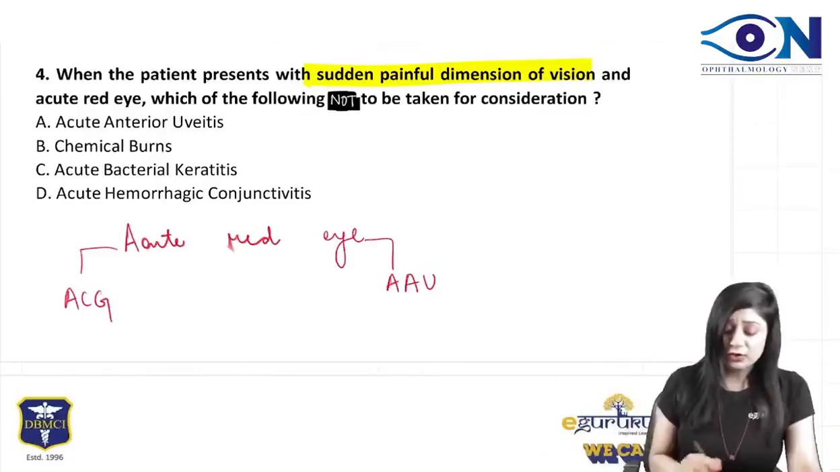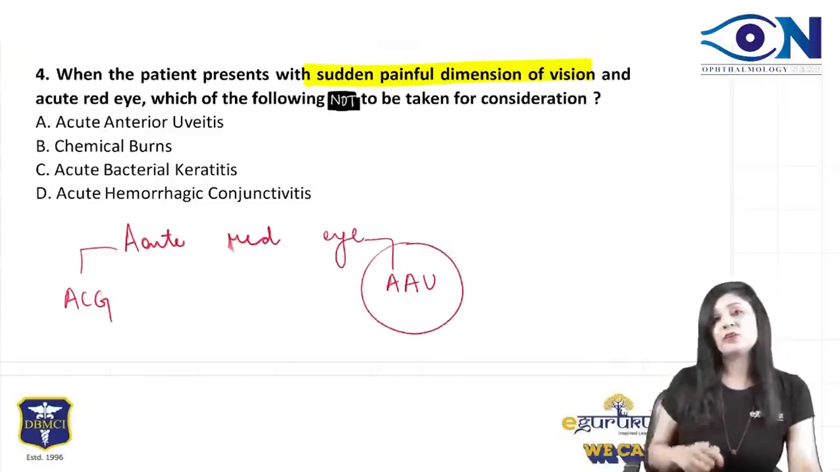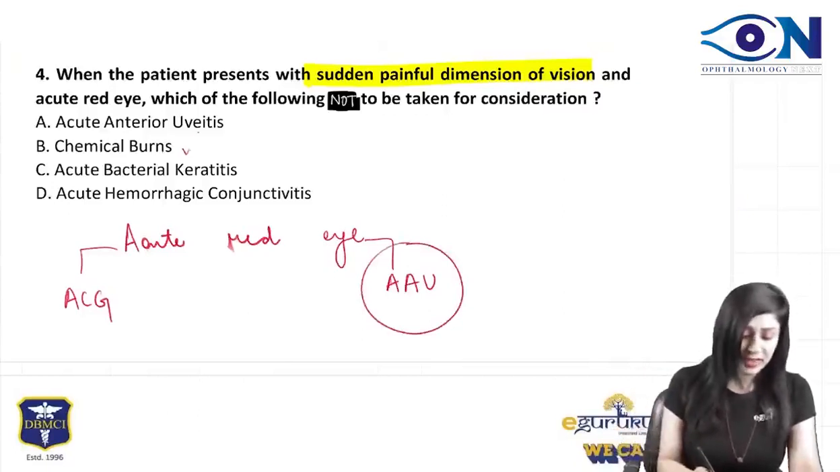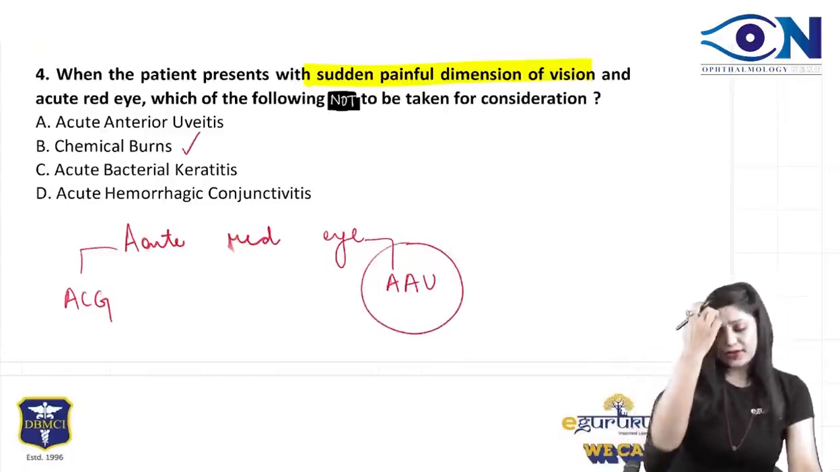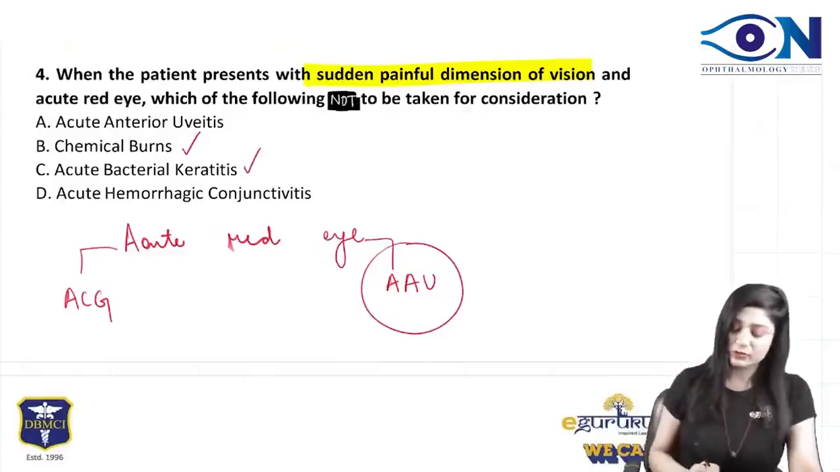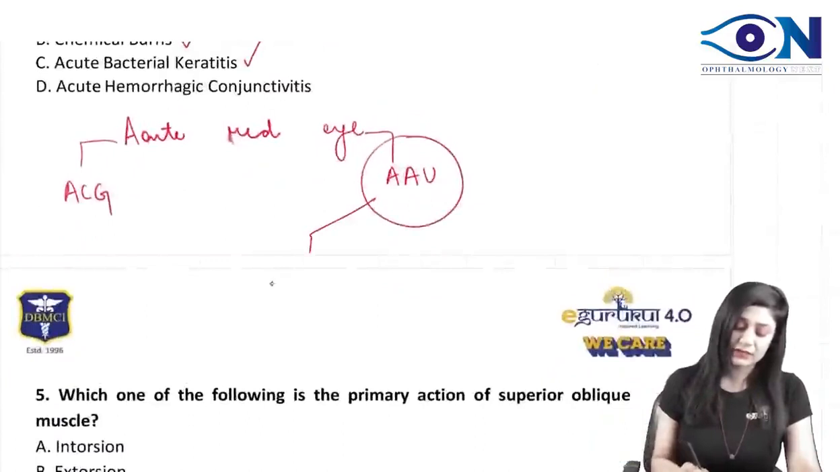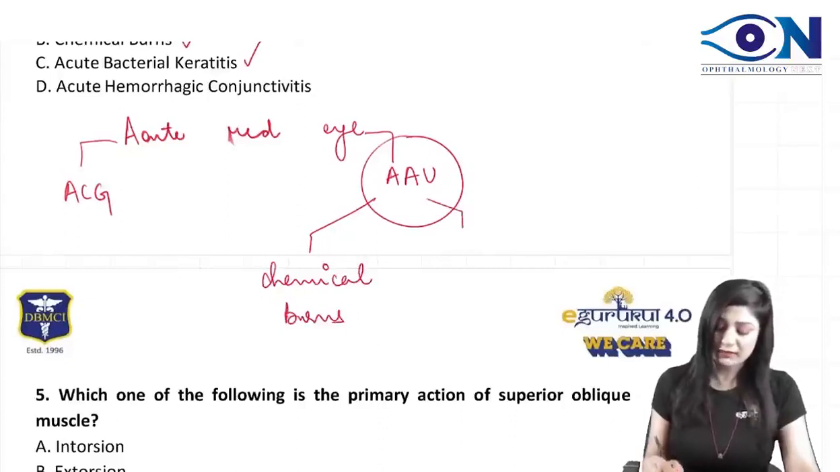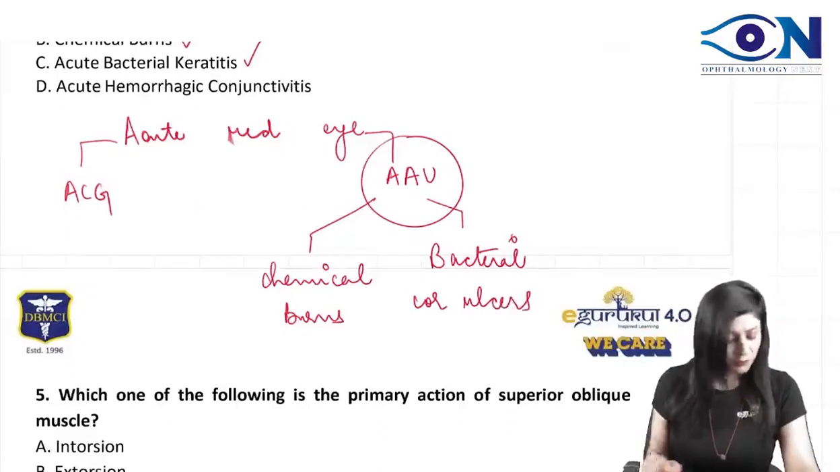Now, this acute anterior uveitis can be associated with other things. It can be associated with chemical burns also. It can be associated with bacterial keratitis also. Whenever we have chemical burns, we can have acute anterior uveitis, or we can have bacterial, especially bacterial corneal ulcers. If we have bacterial corneal ulcers, then also